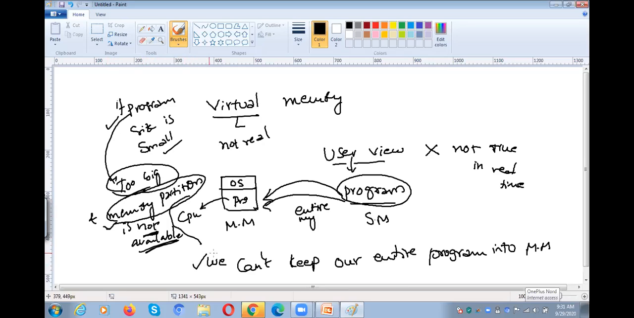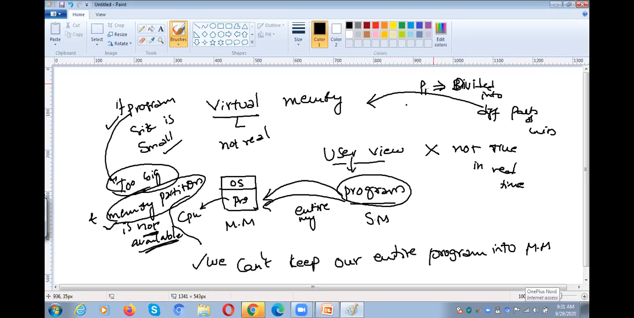So we cannot keep our entire program in the main memory. Then what can we do in order to run our program? What happens inside the computer is that your program is divided into different parts or units.